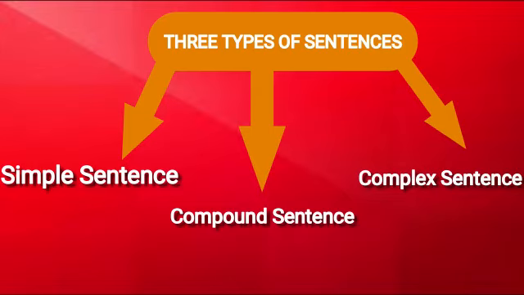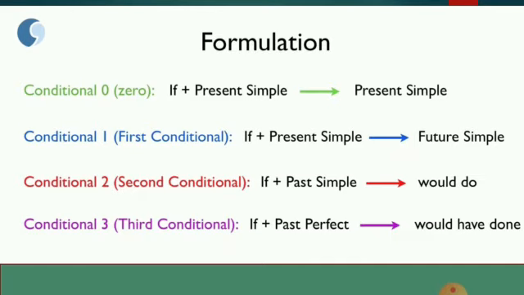Now let's see how many types of conditionals there are. Conditionals are of four types: conditional 0, first conditional, second conditional, and third conditional. Now if we talk about conditional 0, the formulation is if plus present simple, and then the main part will also consist of present simple.